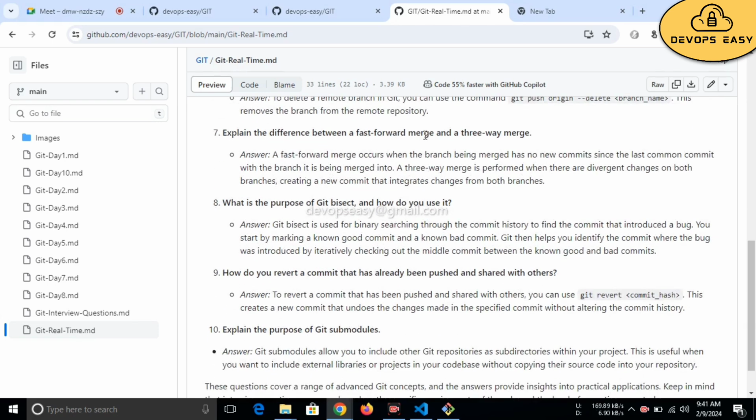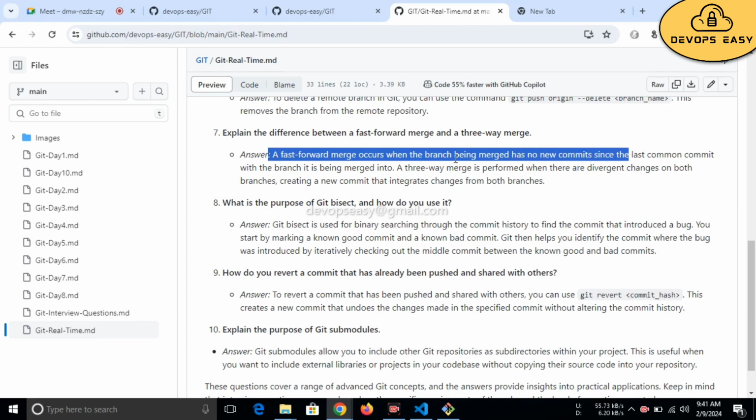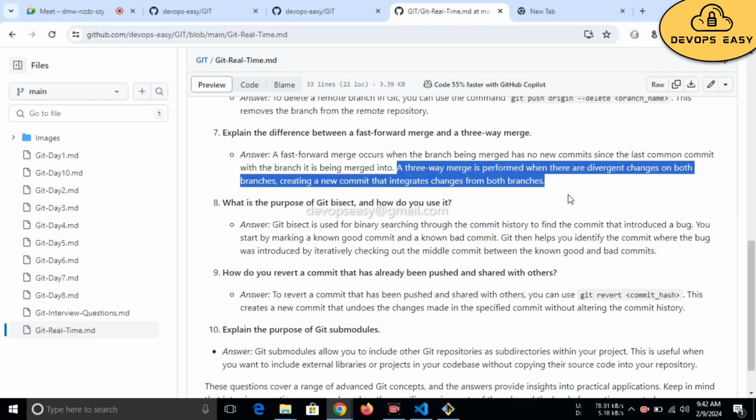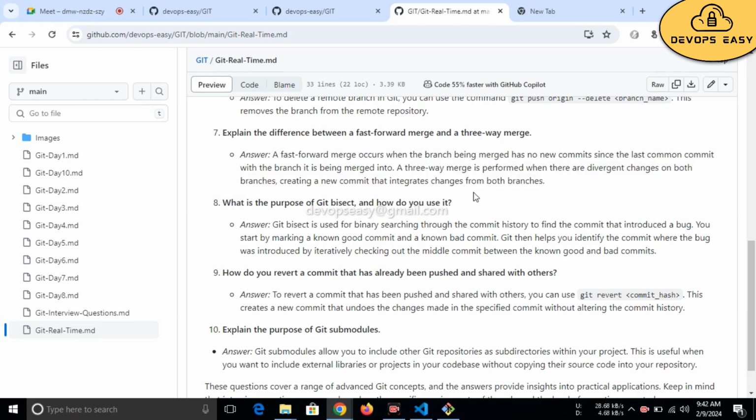Explain the difference between fast forward merge and three-way merge or recursive merge. Three-way merge is equal to recursive merge. I have already discussed this. A fast forward merge occurs when the branch being merged has no new commits on the base. If the master branch has no commits, then it is called a fast forward merge. If the master branch and another branch both have commits, then it will create a new merge commit and integrate them. That is written here. This one we already discussed briefly in the merge class.